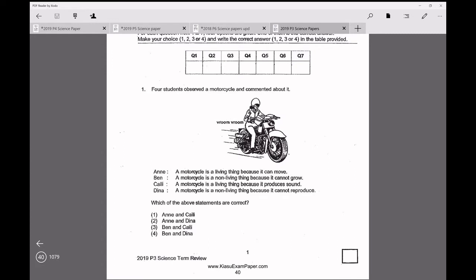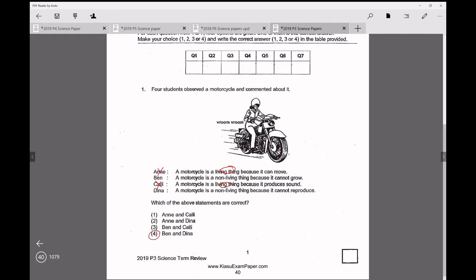Let's look at the first question. They ask you which statement about the motorcycle is correct. If they say that it is a living thing, immediately you can ignore it. So these two statements are wrong. Obviously a motorcycle is a non-living thing. The motorcycle cannot grow, it cannot reproduce. So Ben and Dina are correct.